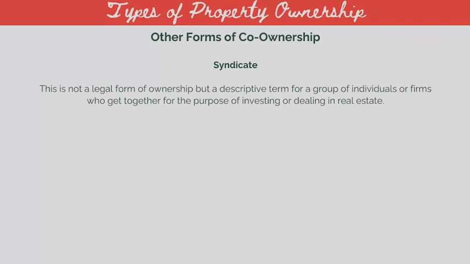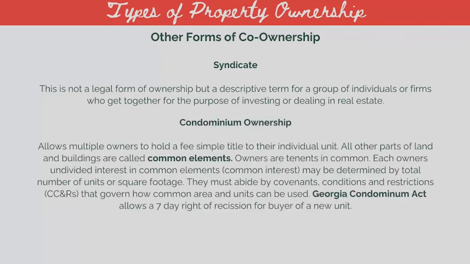Condominium ownership allows multiple owners to hold a fee simple title to their individual unit. All other parts of land and buildings are called common elements. Owners are tenants in common. Each owner's undivided interest in common elements, common interest, may be determined by total number of units or square footage. They must abide by covenants, conditions, and restrictions, CC and Rs, that govern how common area and units can be used. The Georgia Condominium Act allows a 7-day right of rescission for a buyer of a new unit.